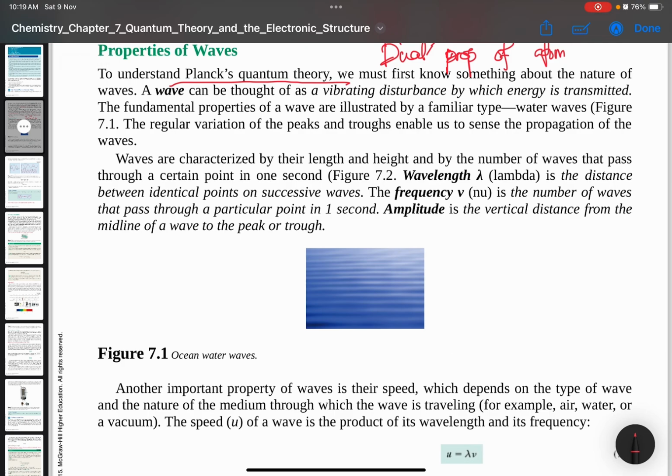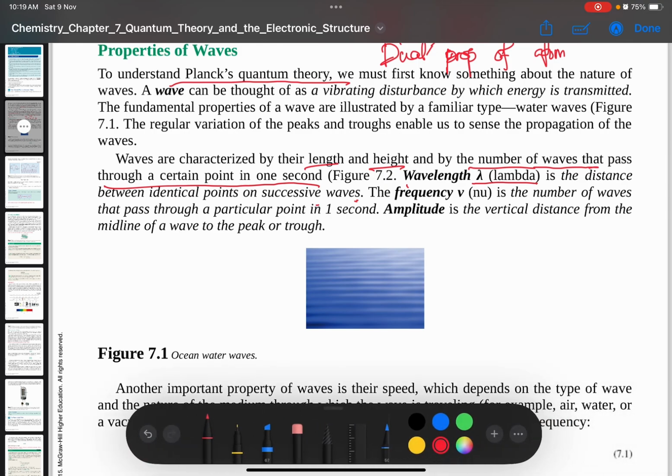Wave has length, height, and the number of waves that pass through a certain point in 1 second. So wavelength is lambda, dia punya height is the amplitude. Lambda is the distance between identical points on successive waves. This is the definition. If you want to get the correct definition for lambda, this is the definition.